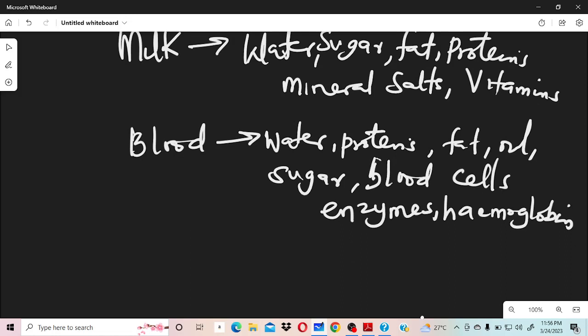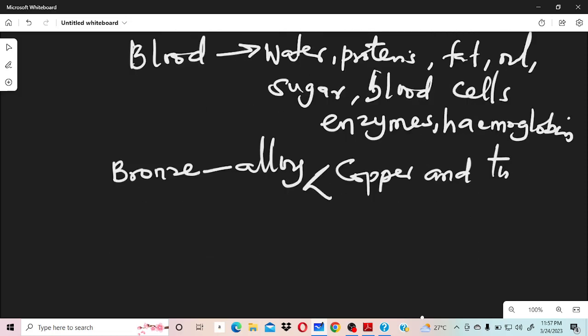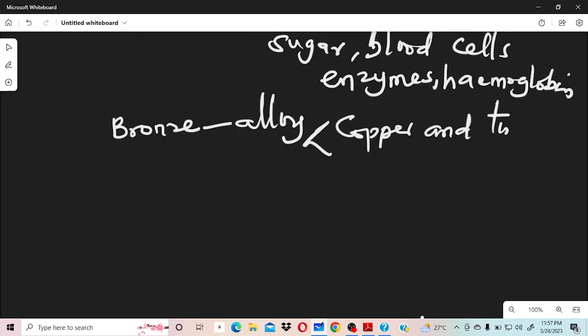What other things? Yeah, we have bronze too as a mixture. Please, you need to understand that. And what is bronze? Our bronze is an alloy. An alloy is when you are combining two or more metals together. Because bronze is not an element, it's not on the periodic table, it's an alloy. And in bronze, we have two elements: copper and tin. So for our alloys too, they are what? They are impure substances because they are regarded as mixtures.